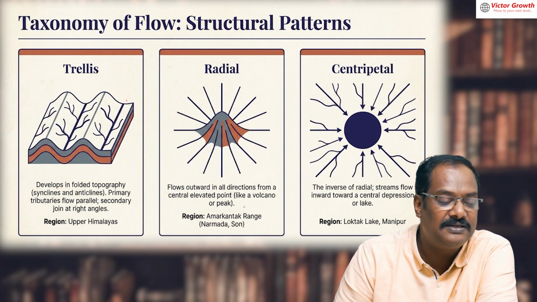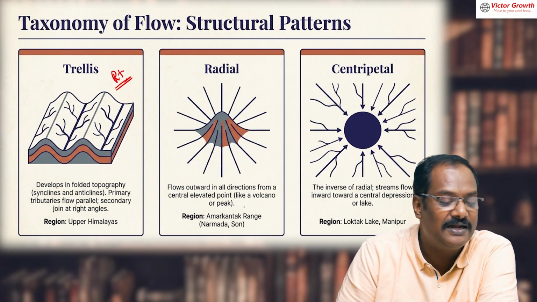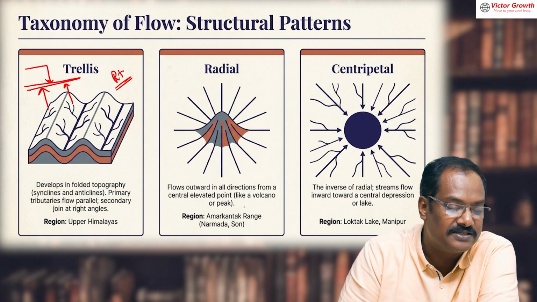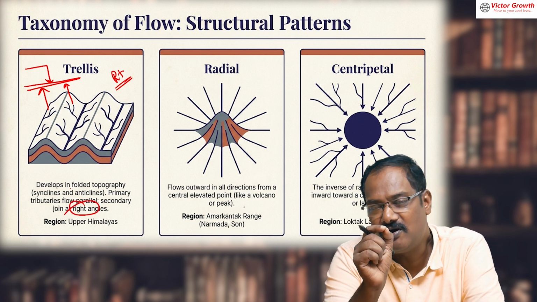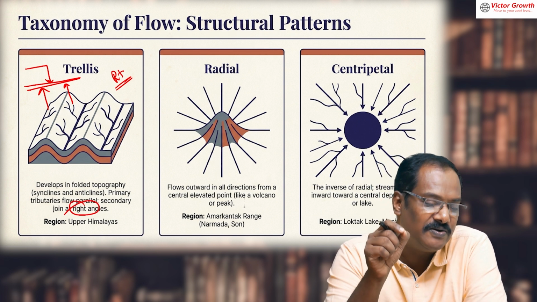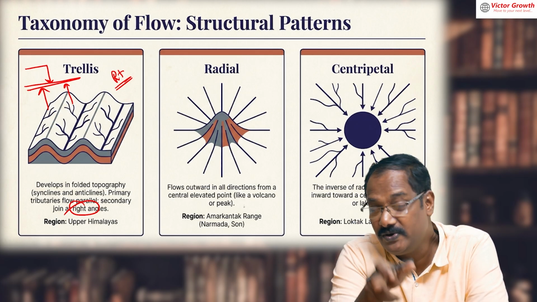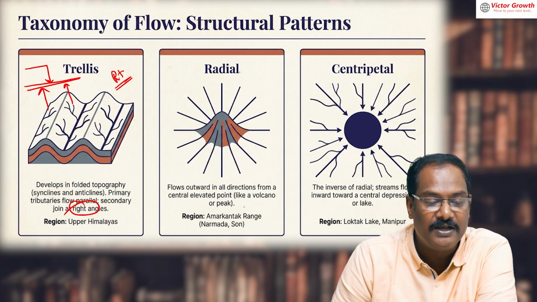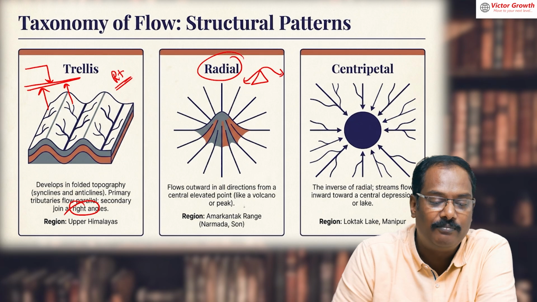Trellis is again coming and joining at right angle, right on this word. The main river is flowing like this. The river will come and join at right angle like this. That is known as trellis. One keyword you have to understand: when river tributaries are coming and joining the main river at right angle, we call that a trellis.